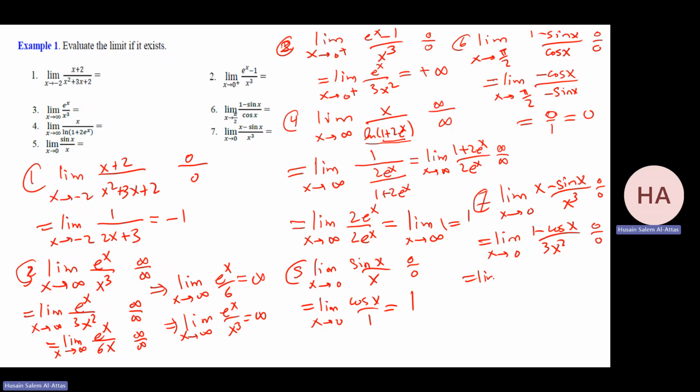Do it again. Limit as x goes to 0. The derivative of 1 minus cosine x gives me sine x over 6x. Substitute, I'm getting 0 over 0. You can now do sine x over x, or you can complete it, do L'Hopital's rule again. You have cosine x over 6, substitute, you're getting 1 over 6. So that will be the limit.